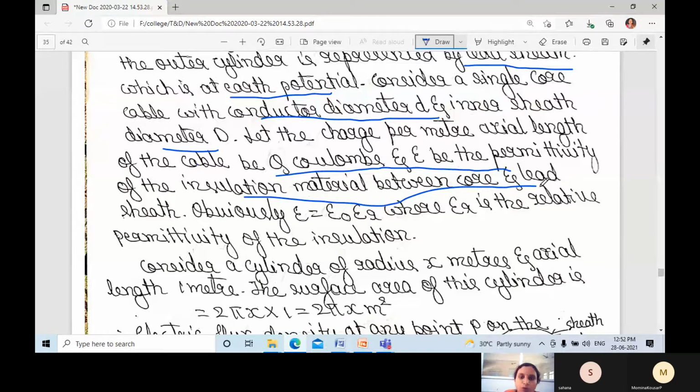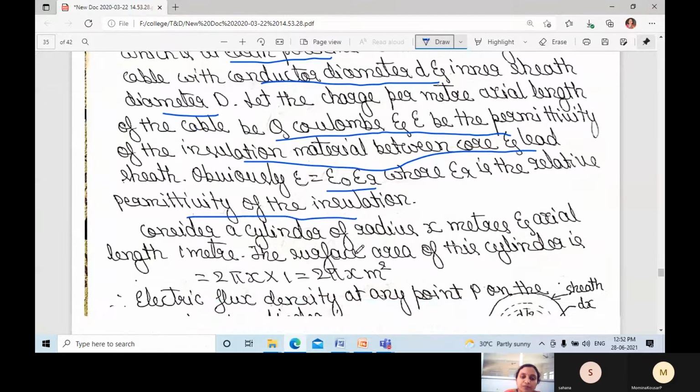Q is the charge in coulombs. Small d is the conductor diameter and capital D is the inner sheath diameter. Epsilon is the permittivity of the insulation material between core and lead sheath. Here epsilon is equal to epsilon naught times epsilon r, where epsilon r is the relative permittivity of the insulation.